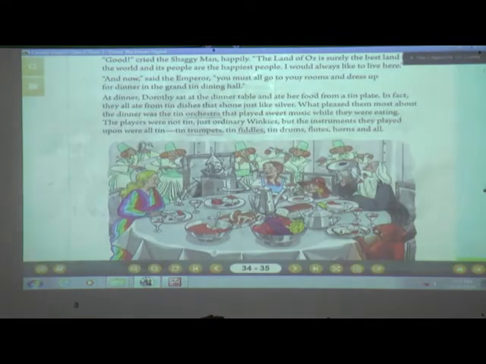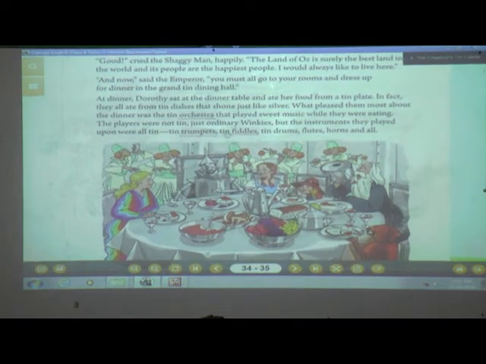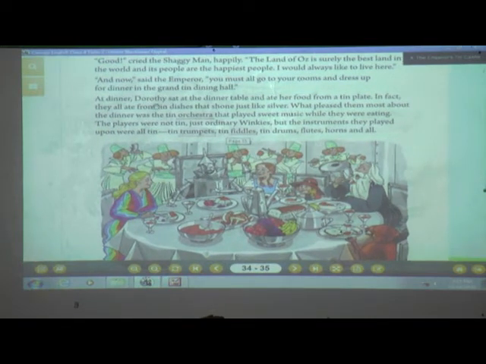And one more thing you can find here in the dining room. What is their dining table? They all ate from tin dishes, and that was shining just like silver. See, we also eat our food in steel plates or fiber plates, whatever plates we have. But here in this country, these people eat in tin dishes, and they were shining just like silver.